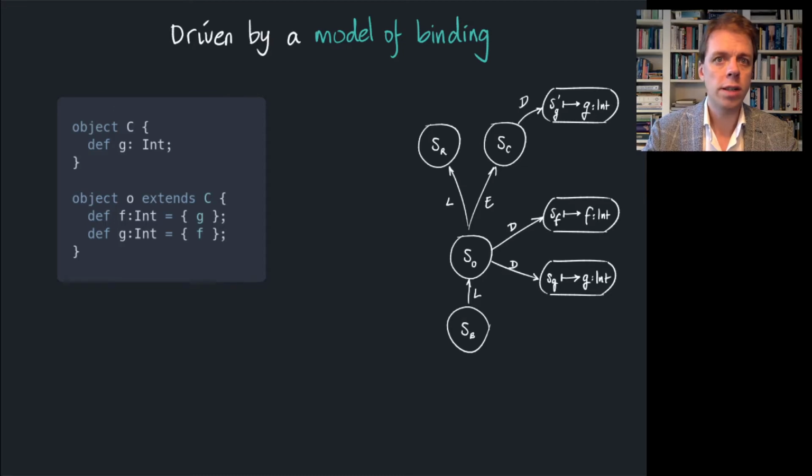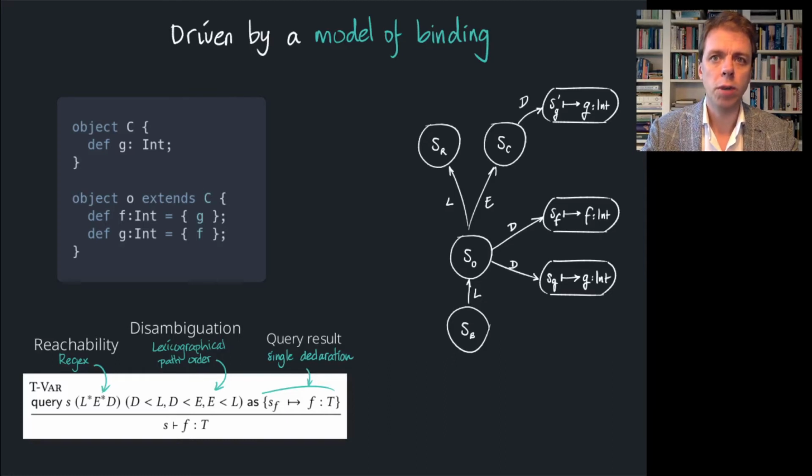Similarly, the object O has a scope SO with edges to the declarations of F and G. Object extension makes the definition from C reachable in O, which is modeled by the edge labeled E for extension between the scopes SO and SC. And finally, the scope SB corresponds to the body of the definition of F and is connected to the surrounding object scope by an edge labeled L for lexical parent. The edge labels, which can be freely chosen by the specification writer, are used to control name resolution.